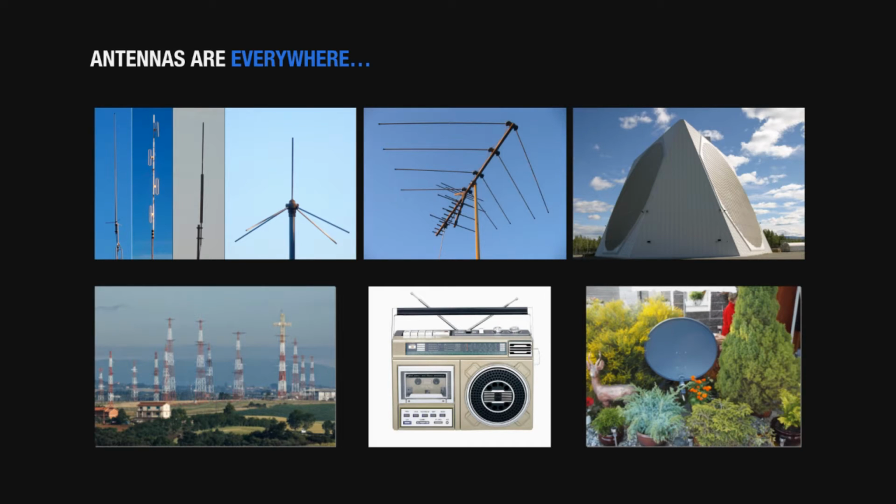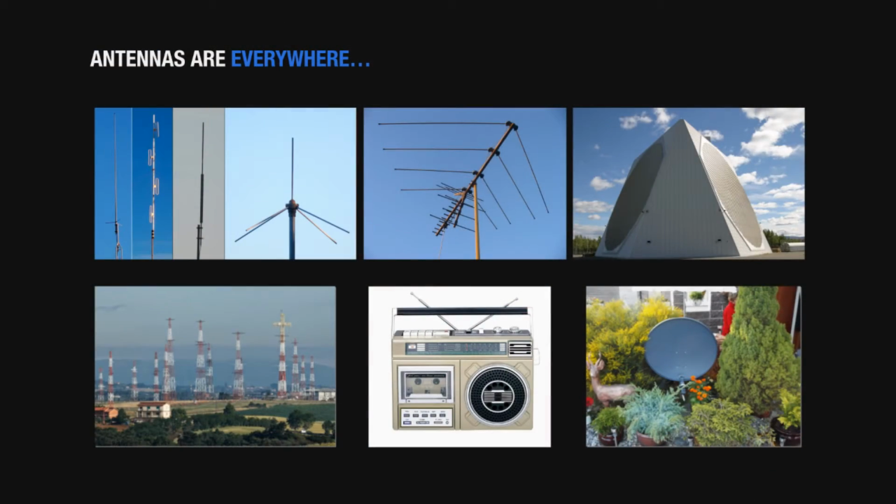Antennas are really everywhere in our life. They are used to receive the TV programs. They are used in our radios. They are used in many applications, in airports, to communicate with airplanes. There are a lot of military applications, but also many radars, even civil radars, are based on sometimes very large antennas.